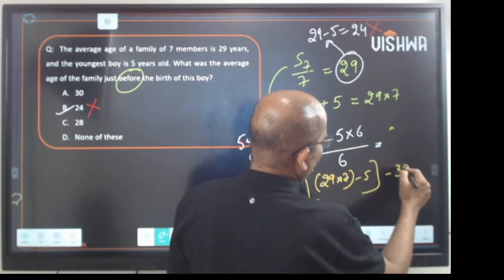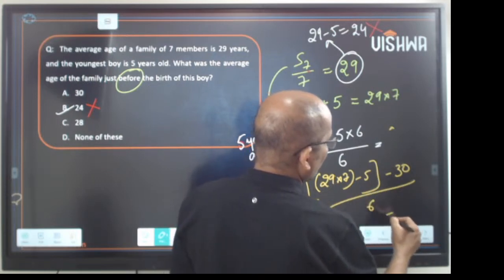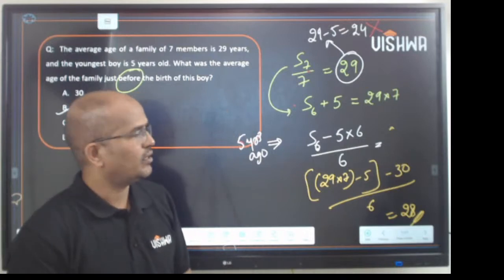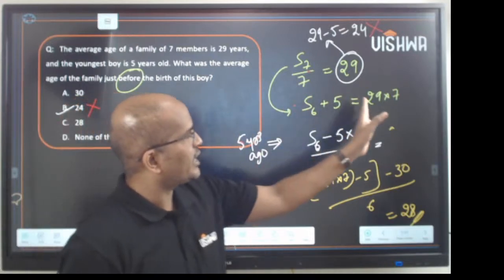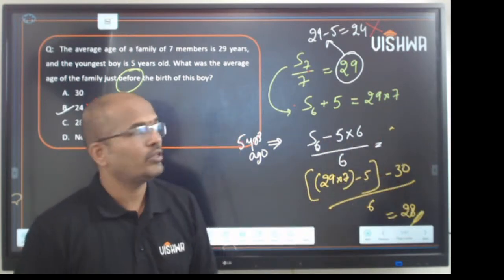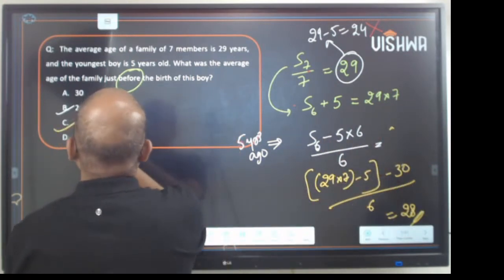Minus 30 by 6, that would be 28. It's 29 times 7 minus 5 minus 30 on 6. So the answer is 28 years and not 24.